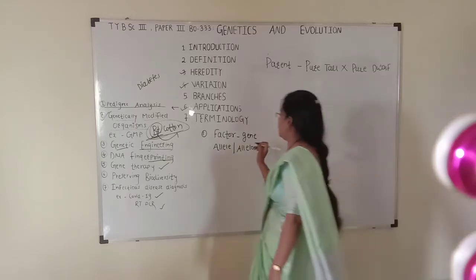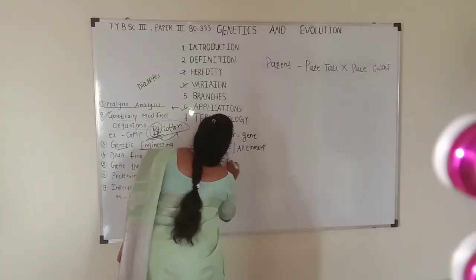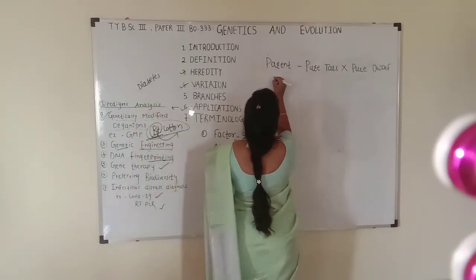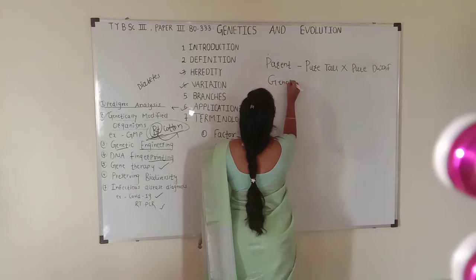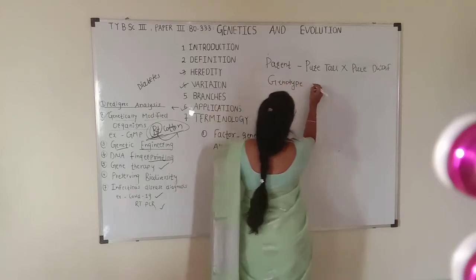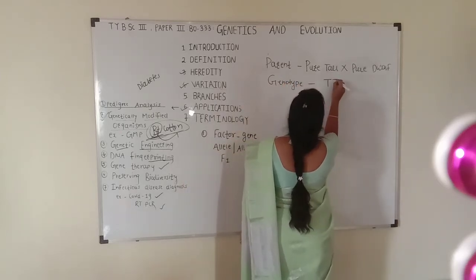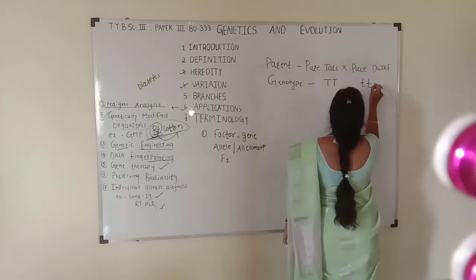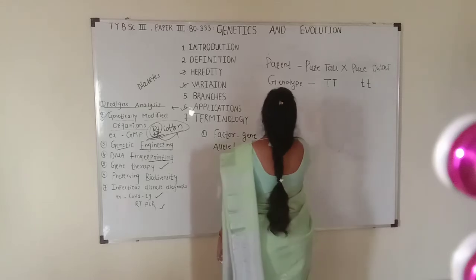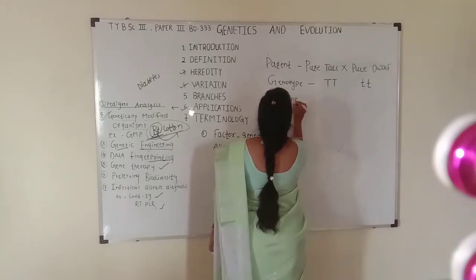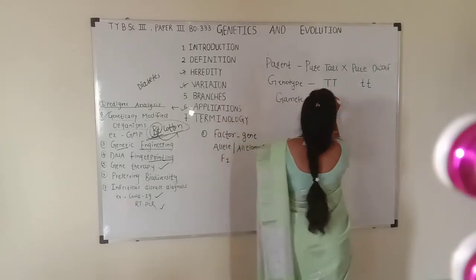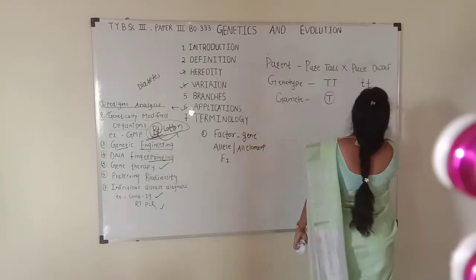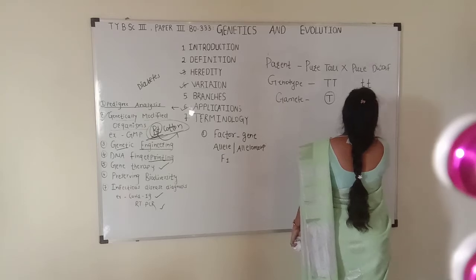Then we will see what the meaning of F1 generation is. This is the phenotype, then the genotype. Genotype of pure tall is capital T, capital T. Pure dwarf is small t, small t. Then there are the gametes. The gamete of capital T is capital T and of small t is small t.